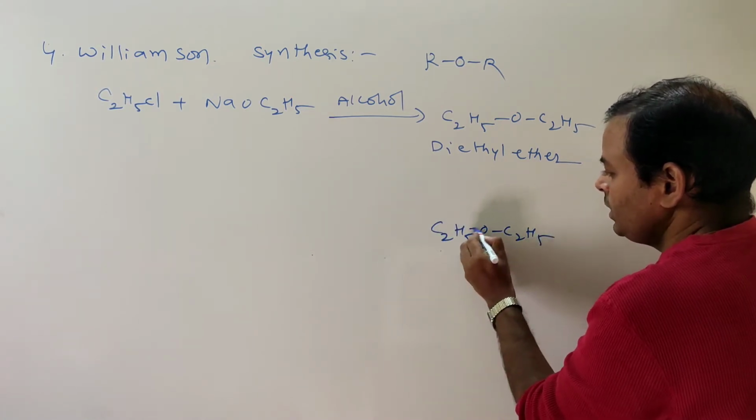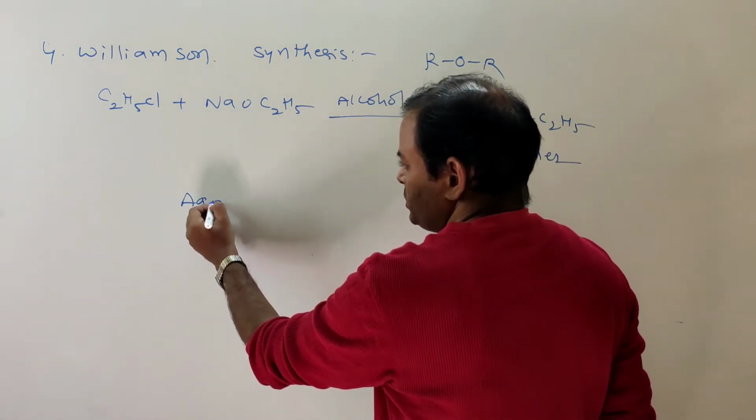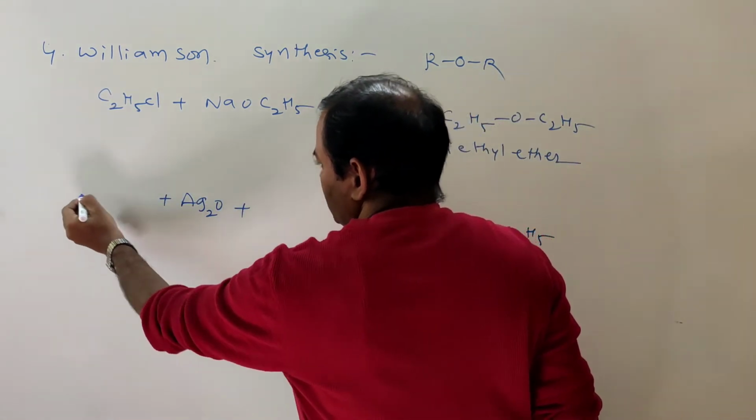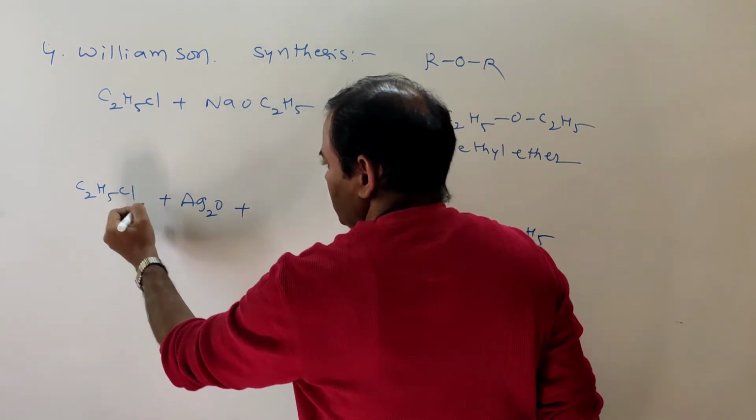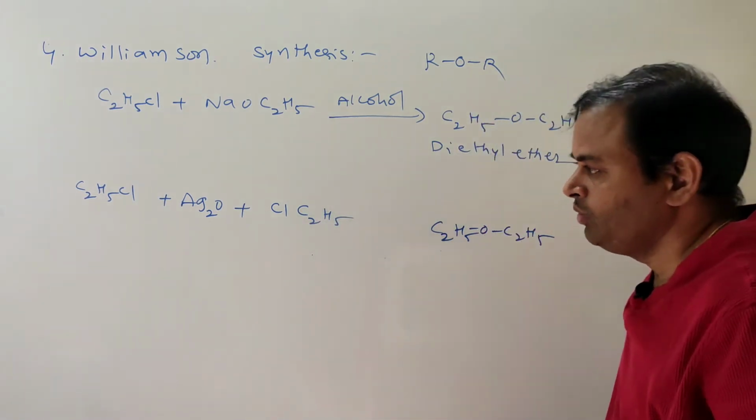Not only this process, we can also prepare C2H5OC2H5, diethyl ether, by using Ag2O also. So that is how it is: 2 moles of ethyl chloride, C2H5Cl, with Ag2O.